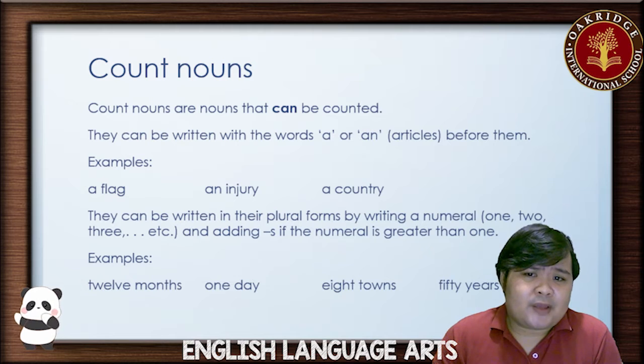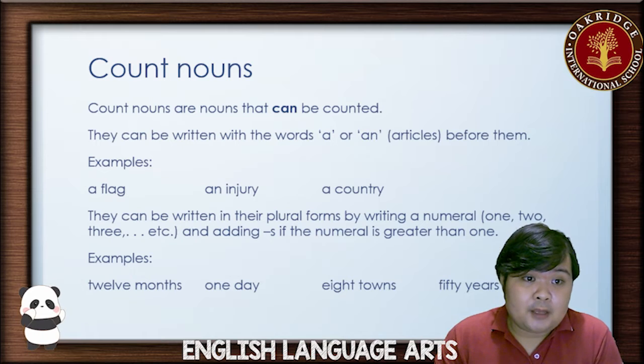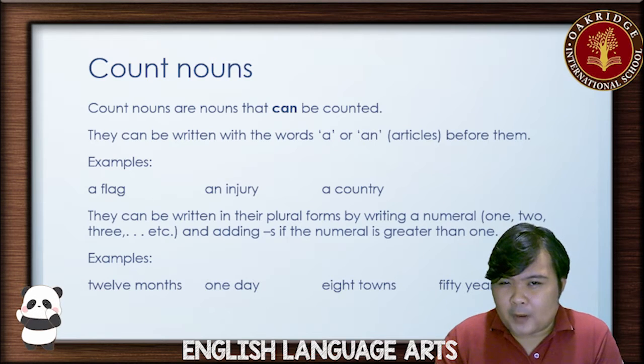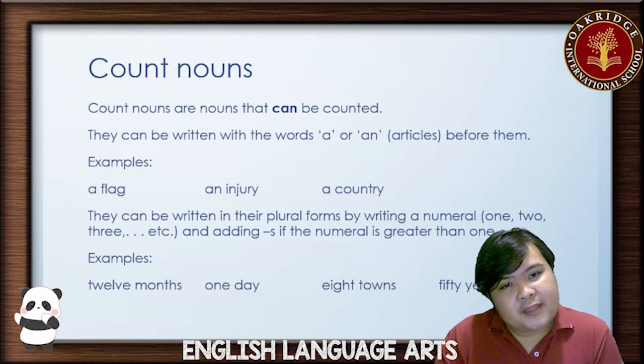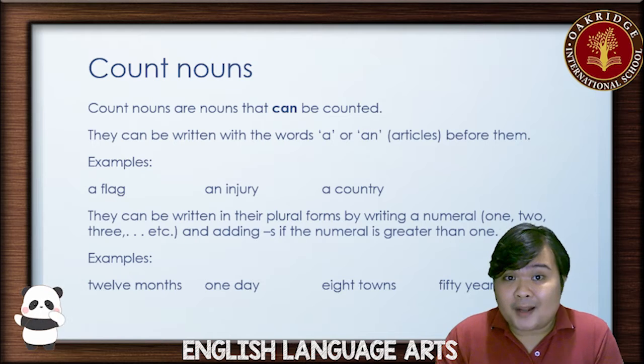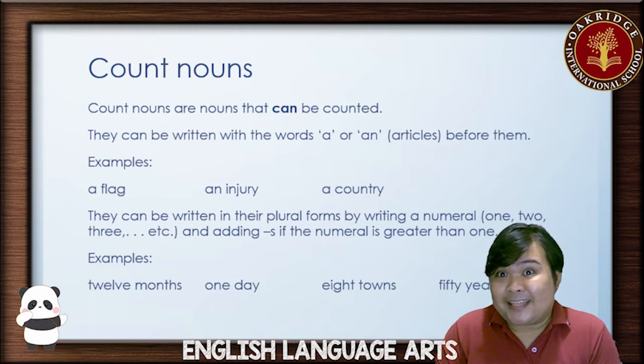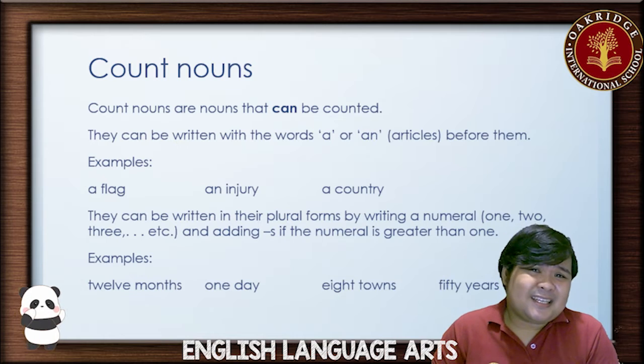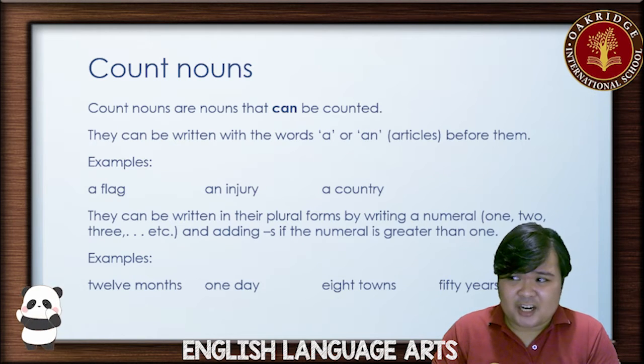Now, nouns. These are basically nouns you can count. It's as simple as that. You can start them with articles, or you can even add numbers. For example, a or an, these are articles, or even the word the, if you're referring to just one of them. But if you'd like to give a specific number, you could just give 1, 2, 3, 4, 5, 6, 7, 8, 9, 10 billion. It's up to you. But again, these are common nouns you can count.